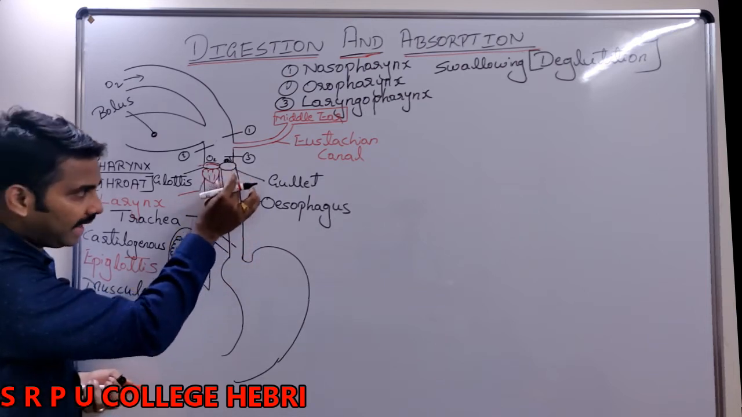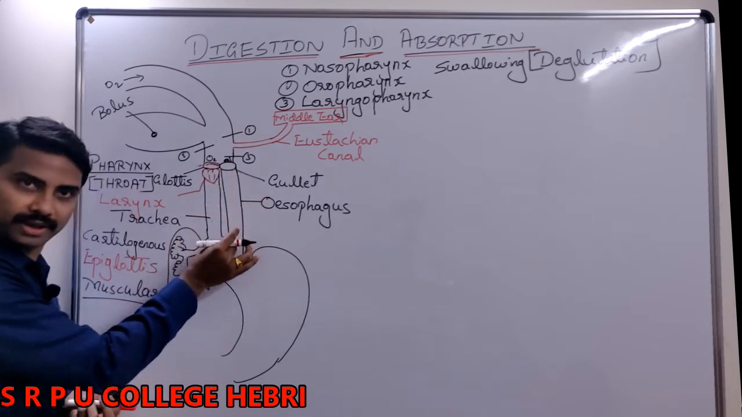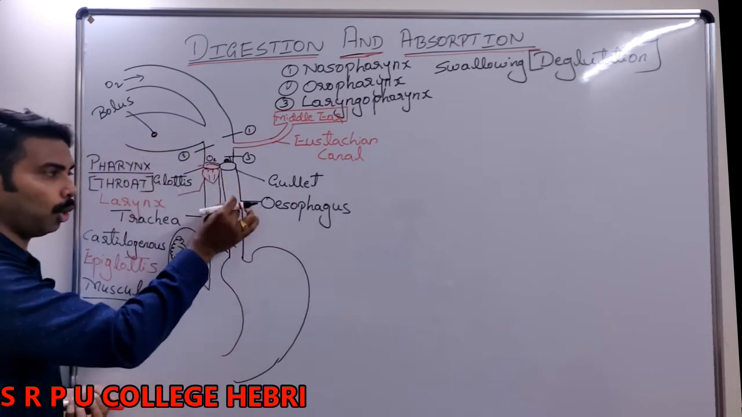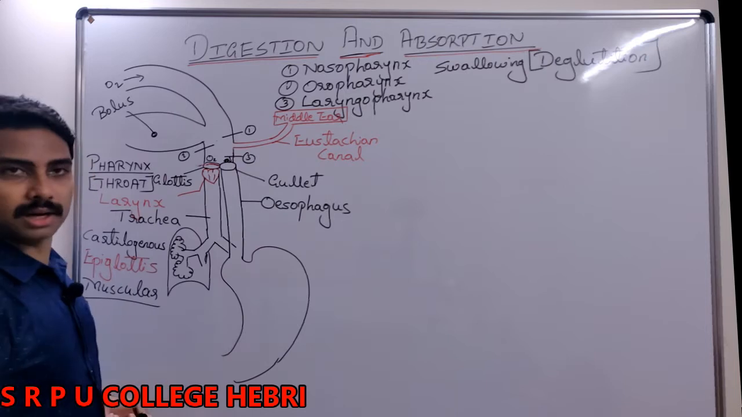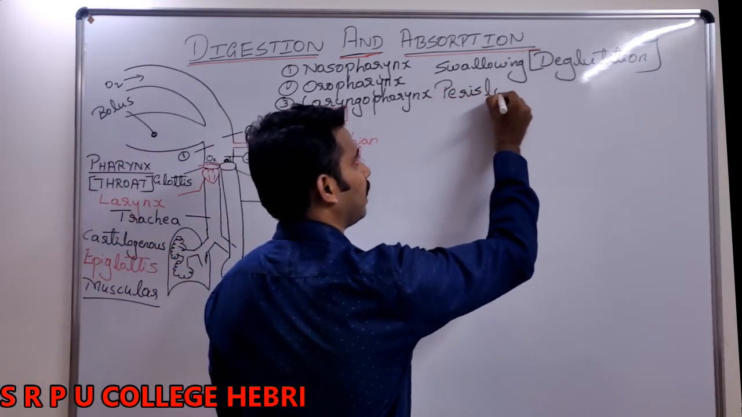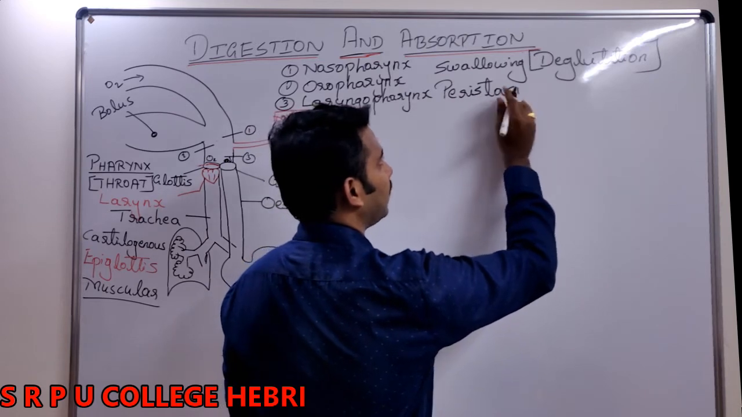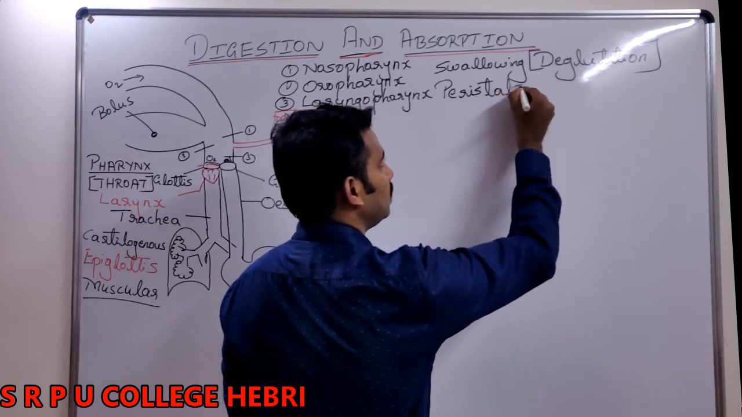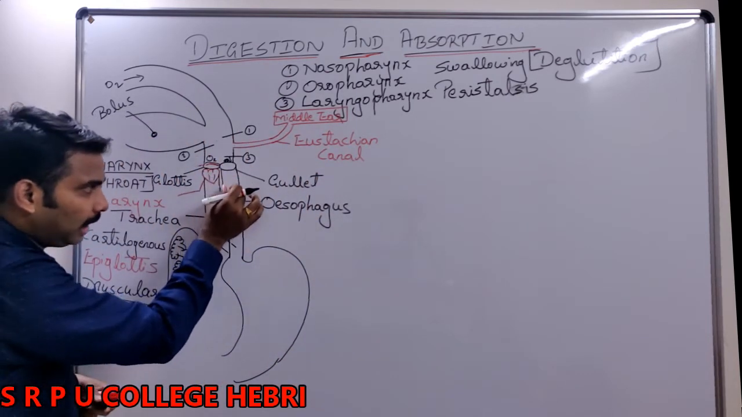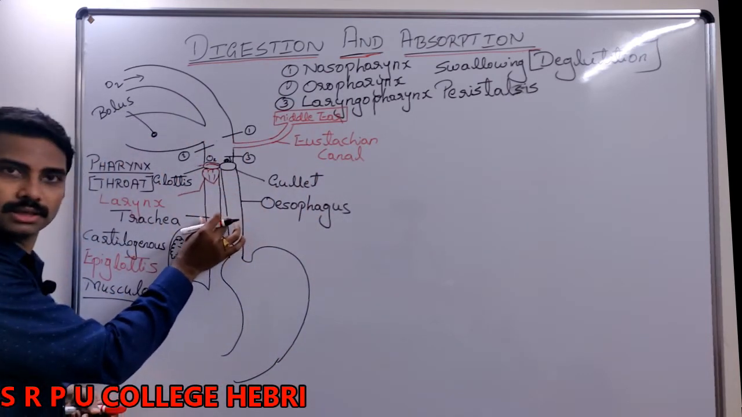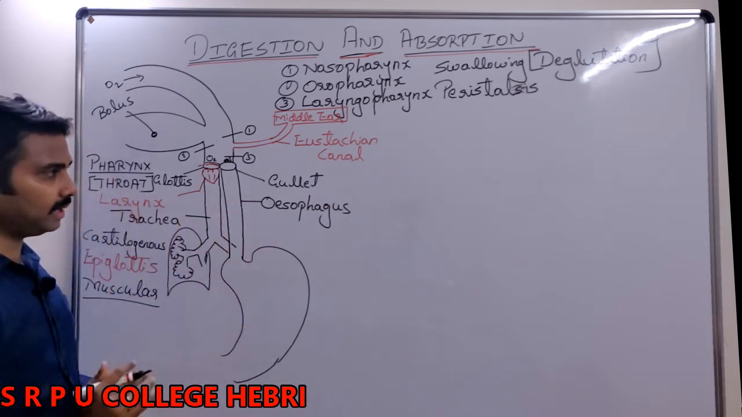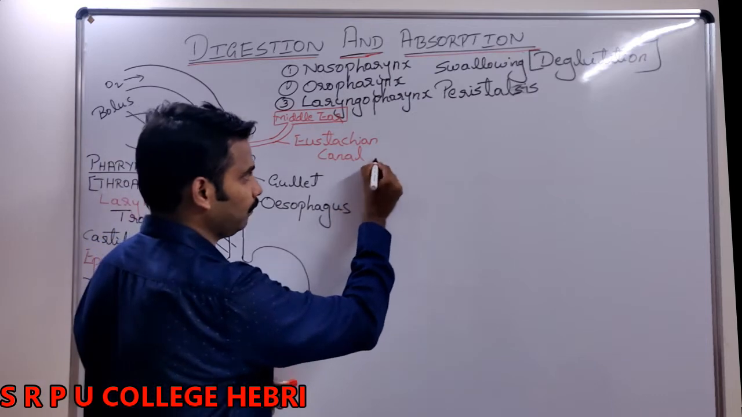The wave-like contraction of the esophagus to push the food or bolus toward the stomach is called peristalsis. One mark question: what is peristalsis? It is the wave-like contraction in the wall of the esophagus to push the food toward the stomach. Very simple. I will show the same thing to you.